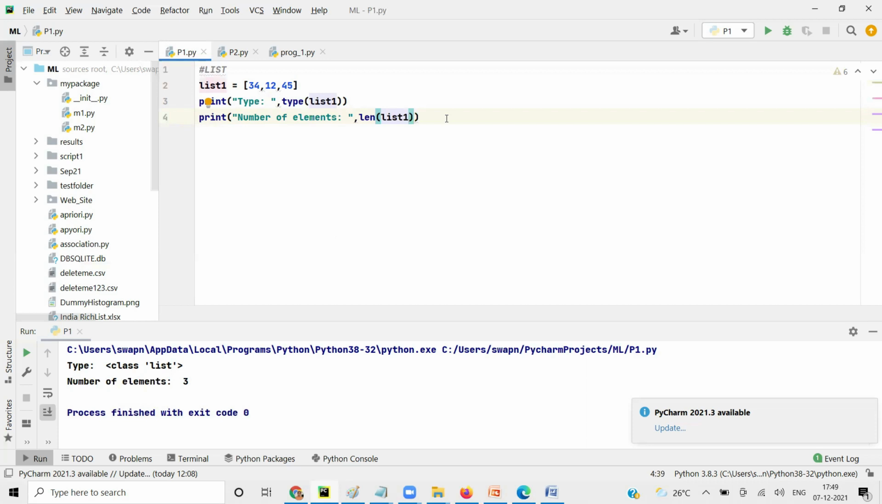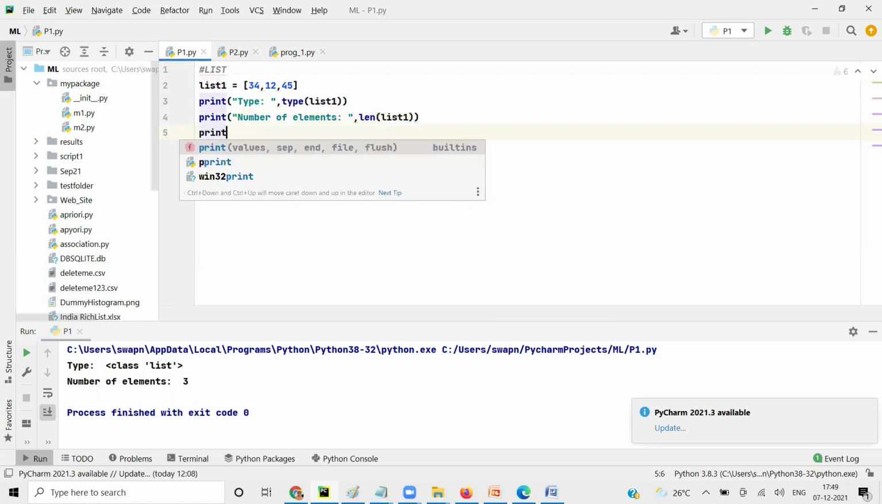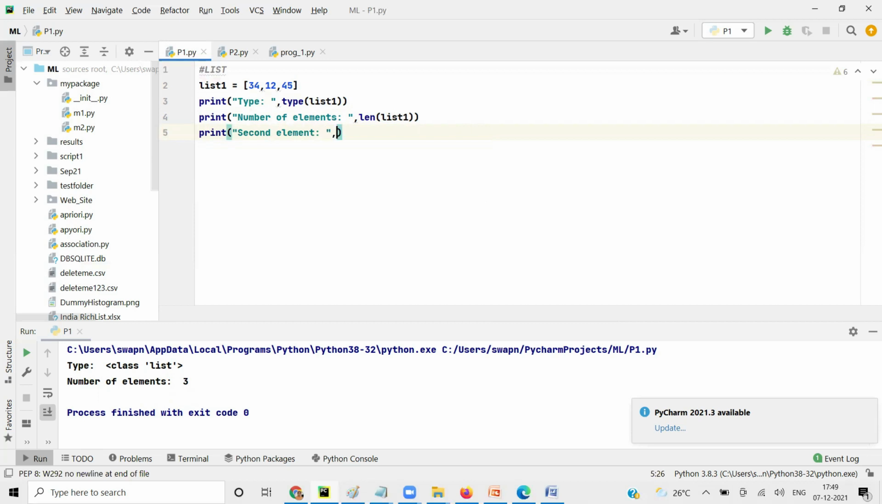what is the index of the second element? 1. Index of the first element is 0, yeah, that's right. The index of the second element will be 1. The index of the third element will be 2. So if I need to print the second element, I can say print, second element, comma, list1 of 1.